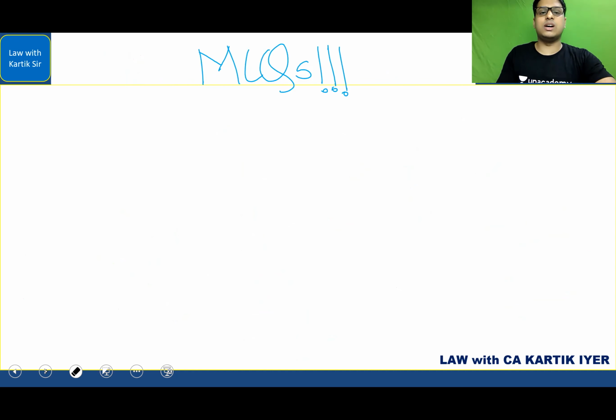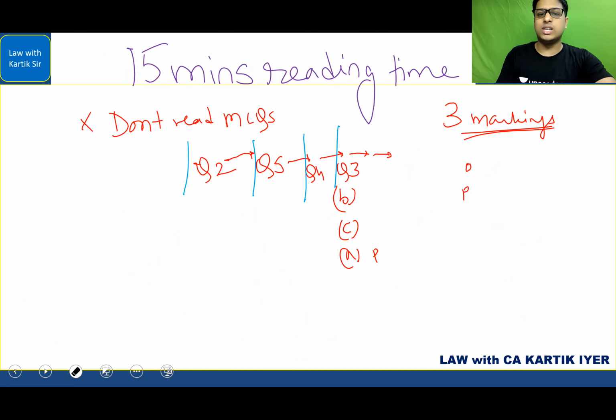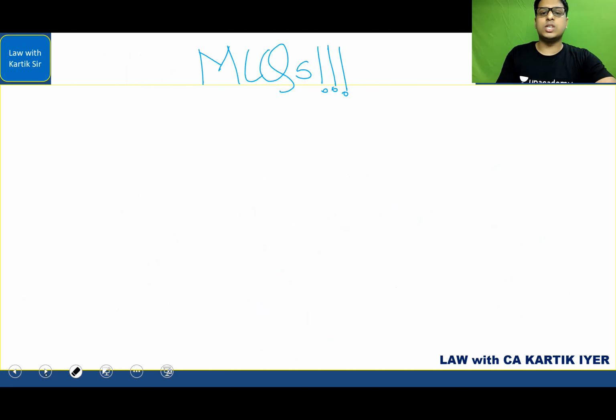MCQs I've already discussed in this part. I've already discussed in relation to the MCQs. That MCQs you need to read. Don't read it at the beginning in the first 15 minutes. Read the entire paper, then go to the MCQs part. Or even if you take the 15 minutes for reading the entire area other than the MCQs, read the MCQs after you receive the paper. Even that is fine. But don't read the MCQs at the beginning.